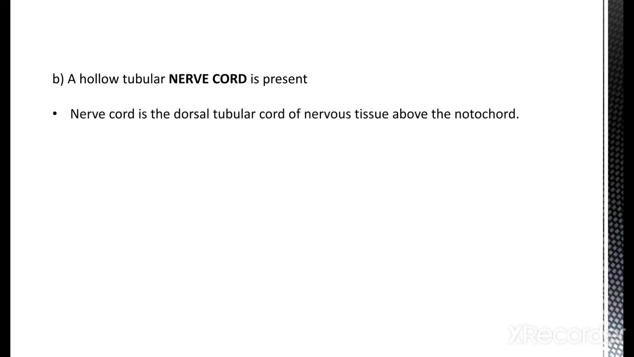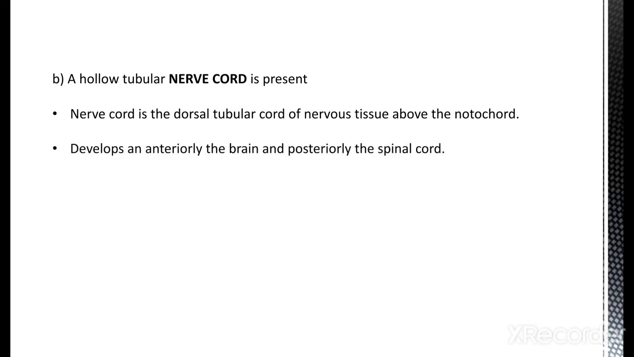Now the second one is the presence of a hollow tubular nerve cord. Now, what is the nerve cord? Nerve cord is the dorsal tubular cord of nervous tissues. It is made of nervous tissues and it forms a tubular cord-like structure. It is present above the notochord. It develops an anterior part, the brain, and a posterior part, the spinal cord.